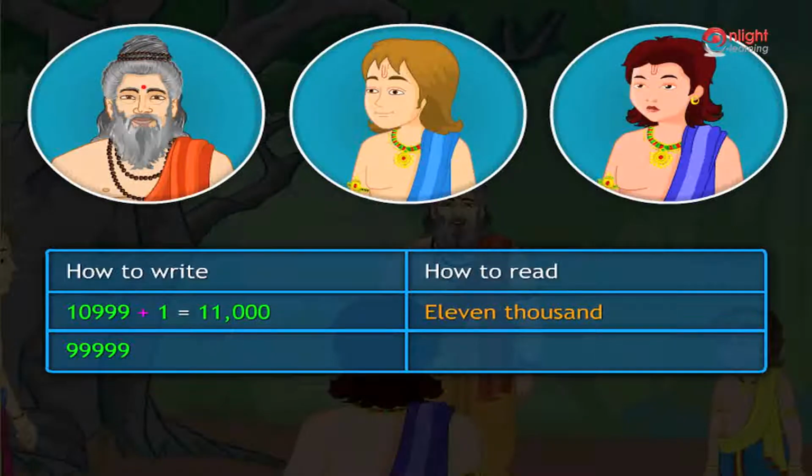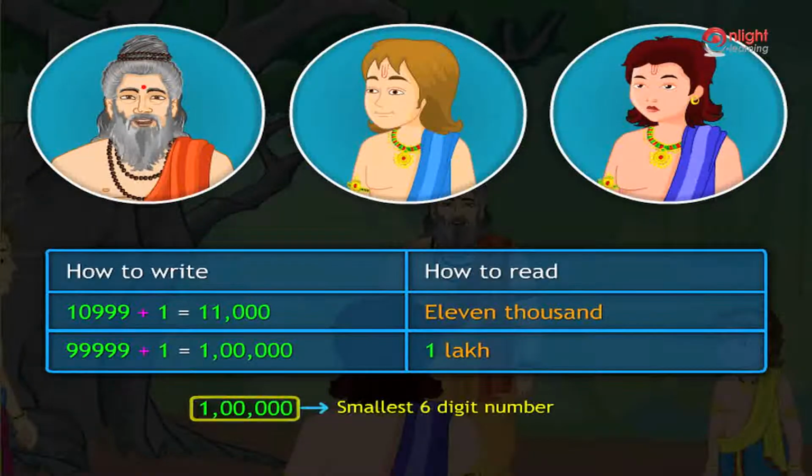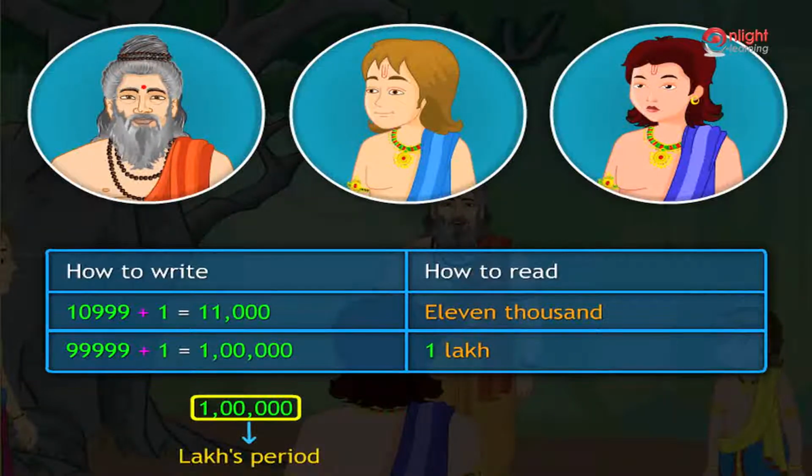Now, what is the largest 5-digit number? 99,999. By adding 1 to 99,999, we get 1 lakh. We have 6 digits in 1 lakh. So, 1 lakh is the smallest 6-digit number. The 6-digit number moves into the new period called lakhs period.